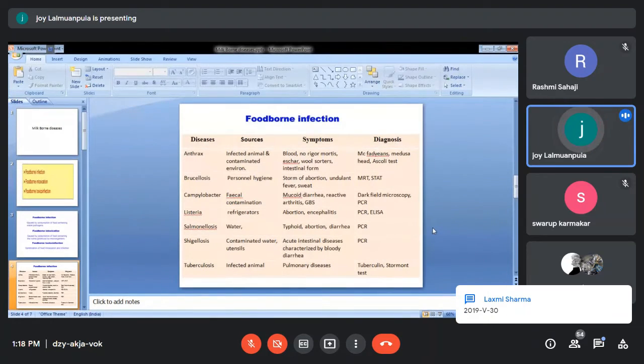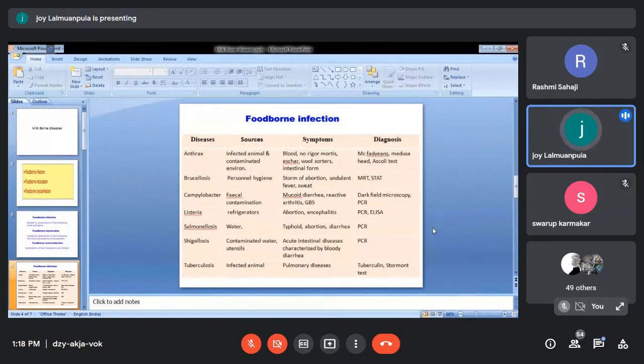Number four is Listeria. Listeriosis, particularly Listeria monocytogenes, is very important. And it is very important because here I've written refrigerator, but it's not because of the refrigerator. The thing is that you buy things like pastries or creams, right? These are generally kept at refrigerated temperature, and Listeria can survive that temperature. That is why I've written the source as refrigerated, but it's actually not. Creams are one of the main sources of listeriosis all over the world, and Listeria can withstand the refrigerator temperature.